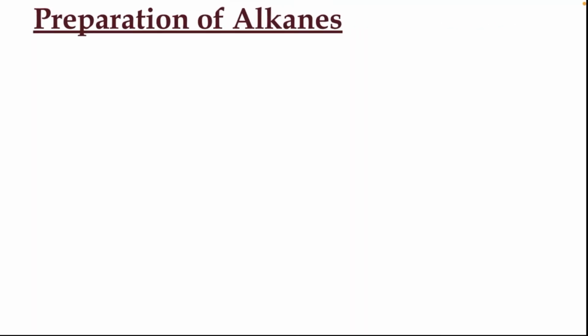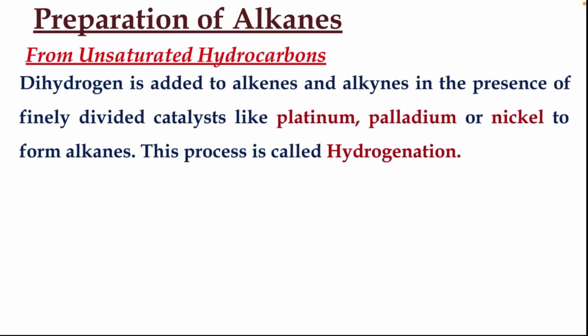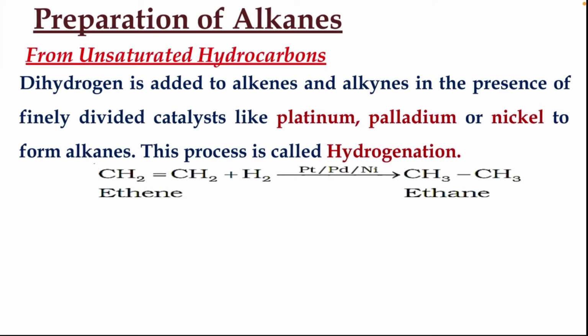Now let's move on to the preparation of alkanes, how alkanes are prepared. First one is from unsaturated hydrocarbons. Dihydrogen is added to alkenes and alkynes in the presence of finely divided catalysts like platinum, palladium, or nickel to form alkanes. This process is called hydrogenation. So you can understand this process includes the addition of hydrogen. Addition of hydrogen into an alkene or alkyne produces alkanes.